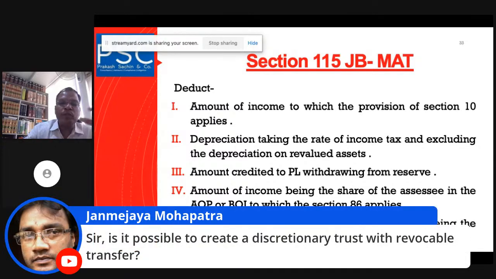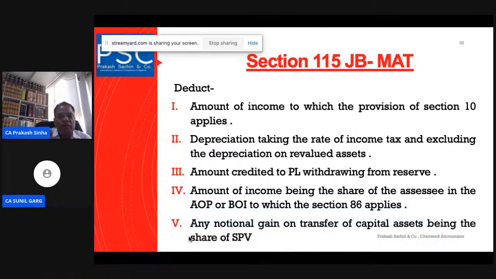Amount of income on which the provision of section 10 applies. If there are certain incomes on the credit side of the profit and loss account, we will deduct that amount on which the provision of section 10 applies. This means this income should not be part of the total income. So we can recall that this time we are removing the income, and earlier we removed the expenditure also. So we are removing the income as well as the expenditure which is covered under section 10. We know that there is a lot of issue on section 14A. This comes from the consequential provision of 14A itself here.